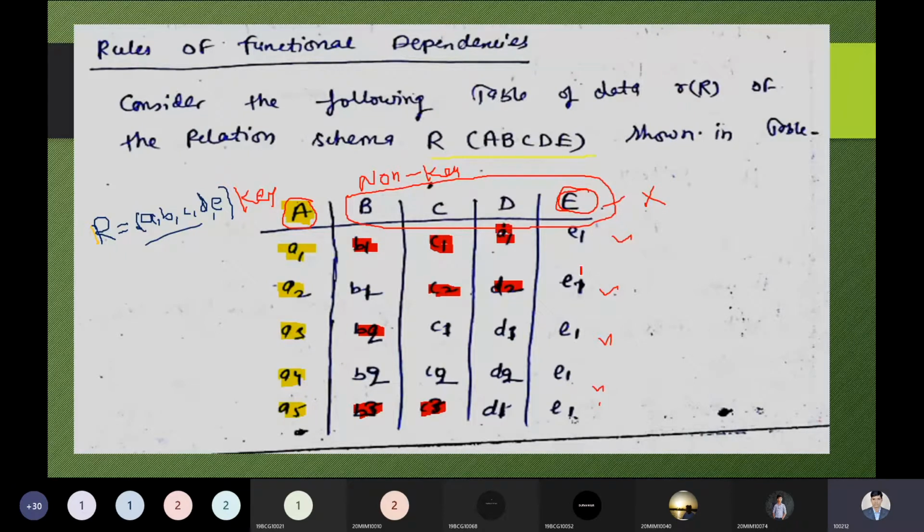In the case of the E attribute, all the data belonging to E, E1 is coming many times. So it represents the duplicacy. B, C, and D are the attributes which are holding the duplicacy, while A is the only attribute which does not have duplicacy. So let me continue to explain my idea.